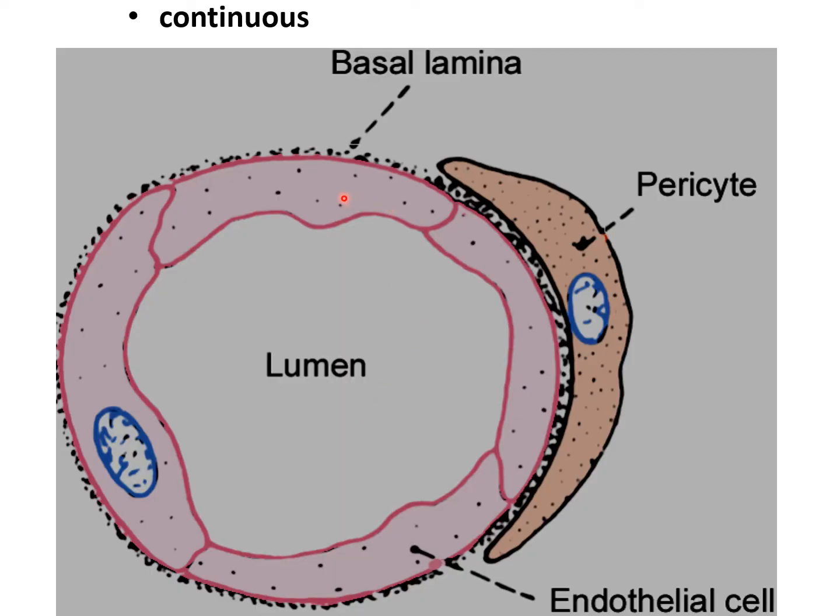Here you can see the diagram of the continuous capillary. These are the endothelial cells, lumen and pericyte. In continuous capillaries the ends of the endothelial cells fuse and form the continuous capillary wall. So these are the continuous capillaries.